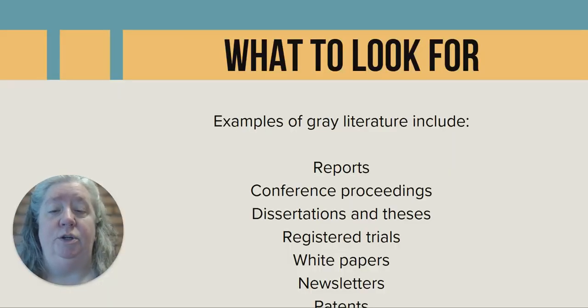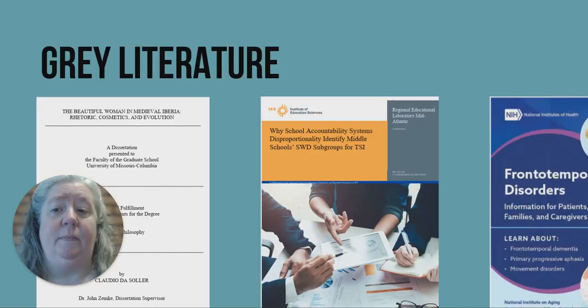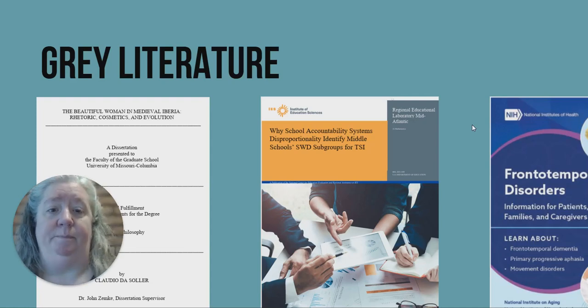Gray literature includes conference proceedings, internal reports from government agencies, newsletters, dissertations and theses, and may even include things like blogs from government agencies like the National Institute of Health. And here are some examples of gray literature. On the left, we have a dissertation, which incidentally is also a great place to find more sources for your own research. We also have an internal institutional report and a newsletter from the National Institute of Health.